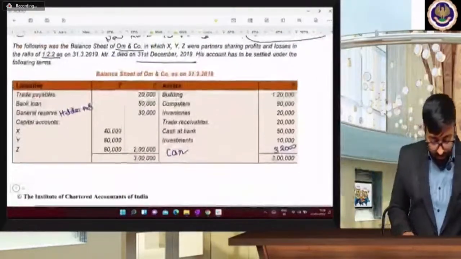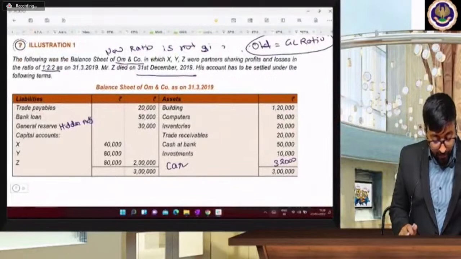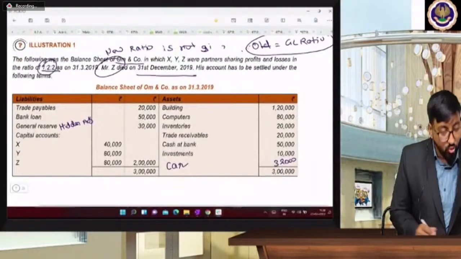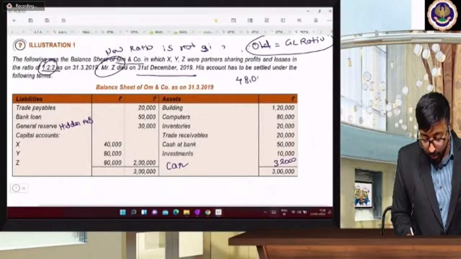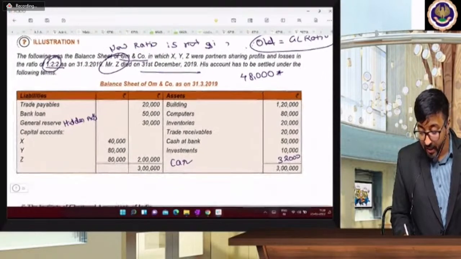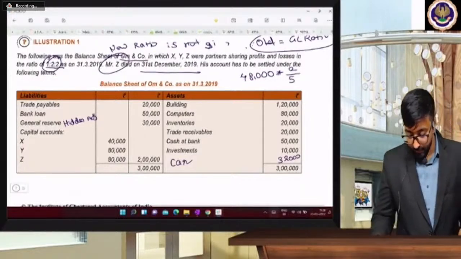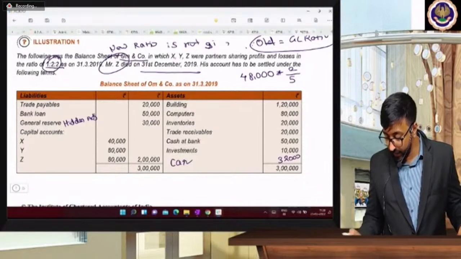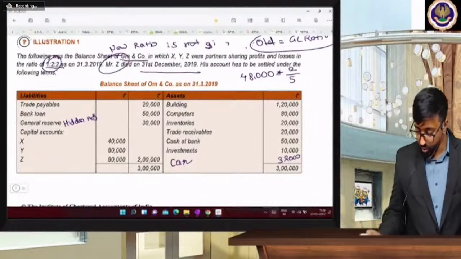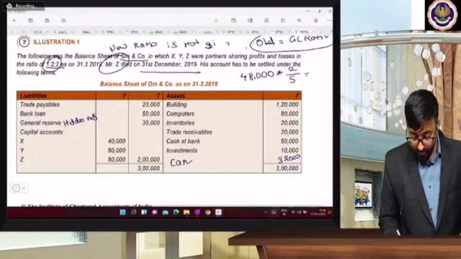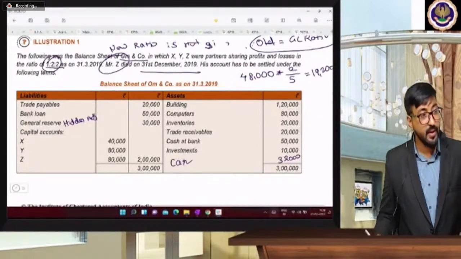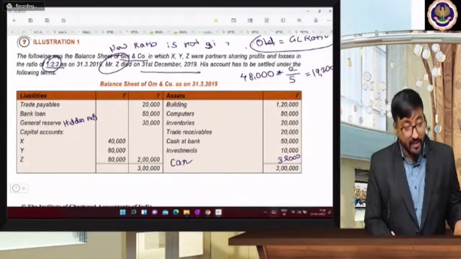Okay. So now what is gaining? Who is going to die? Mr. Z. Okay. So 1:2:2 is the ratio. Correct? So goodwill कितना calculate किया था? 48,000. उसमें से Z का शेयर कितना है? टेल मी Z शेयर. 2/5. करेक्ट है? हाँ या ना? यस. सो 2/5. टेल मी अमाउंट. 19,200. करेक्ट है? 19,200.